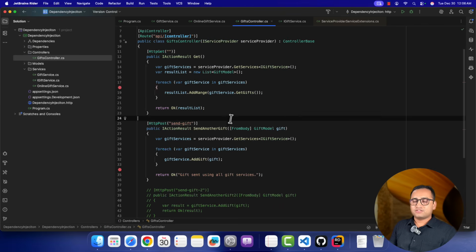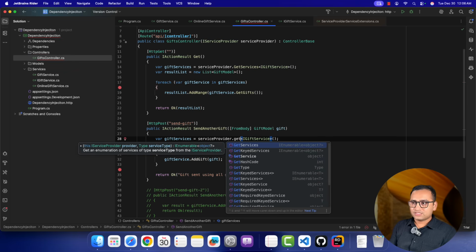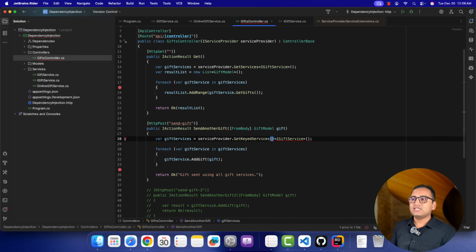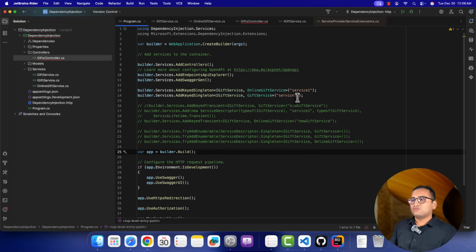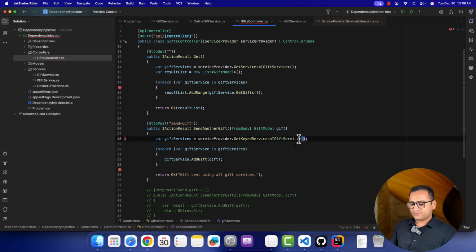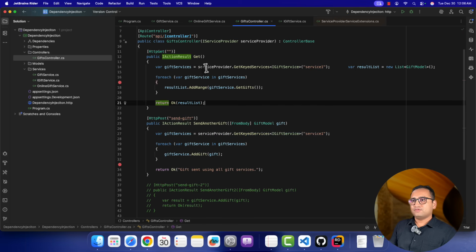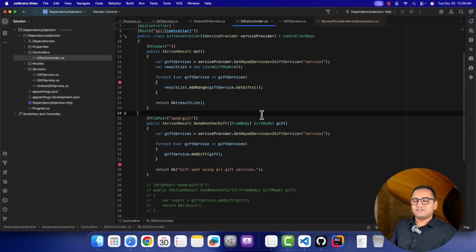So I'm here in my controller. Over here, I have to update my method. So instead of using this GetServices, I have to use this GetKeyedServices. And here again, you have to provide your key. So for example, let's register both of them by using the same key. Okay, and I'm using this service 1 over here like this. So I want to see how do we get the response over here. Let's use the same line at this place as well. There we go. Let's run this application and see how it will work.